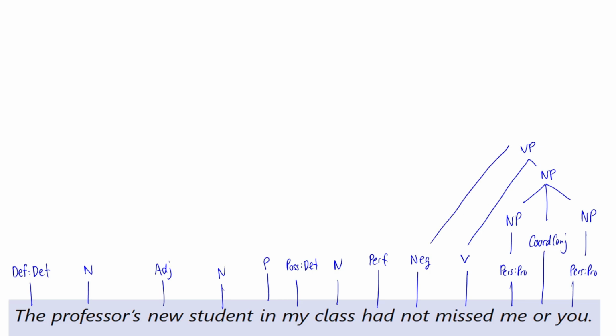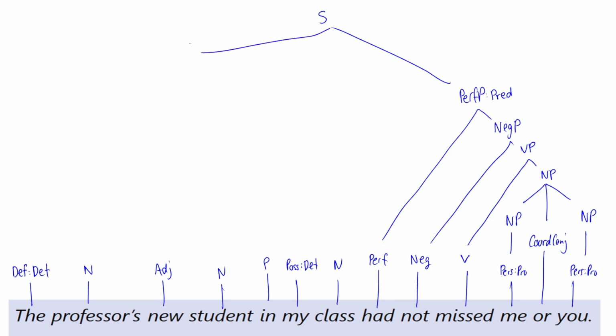The negation builds up into a negation phrase. I'm going to take the verb phrase. The perfect is going to build up into a perfect phrase and take the negation phrase as a complement. So had not missed me or you is starting our predicate. So we're going to label this as the predicate as well. So this is going to be an S.